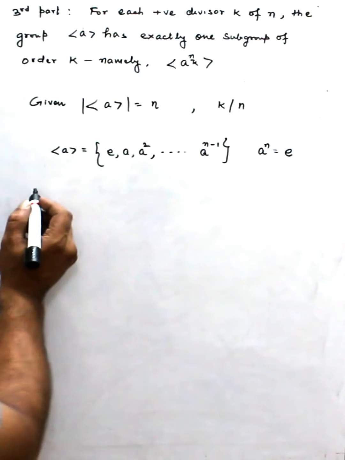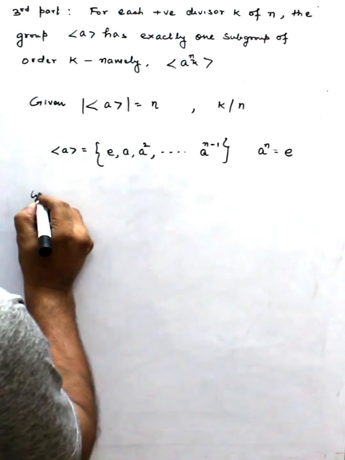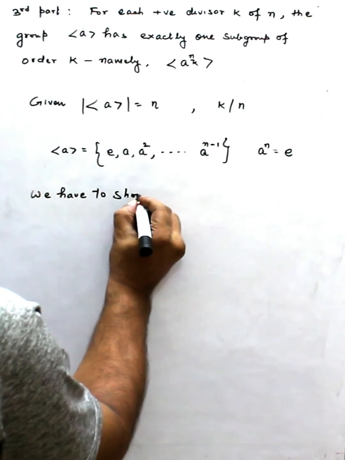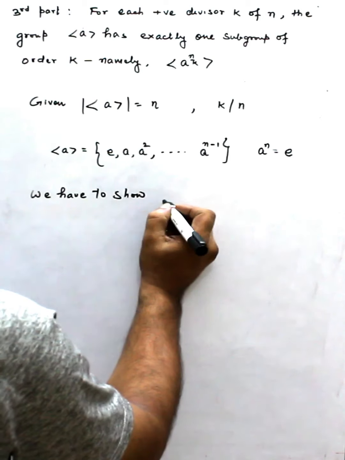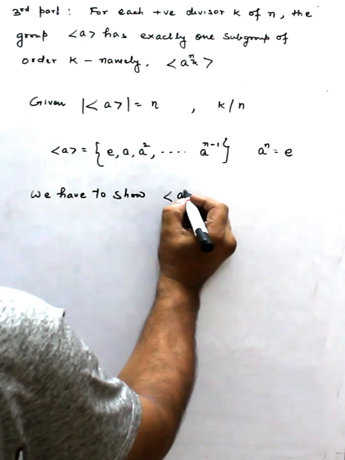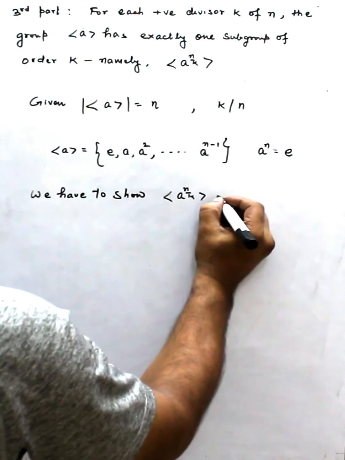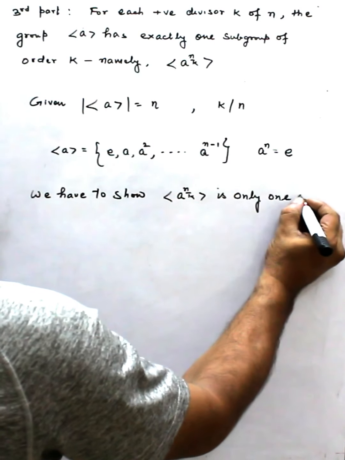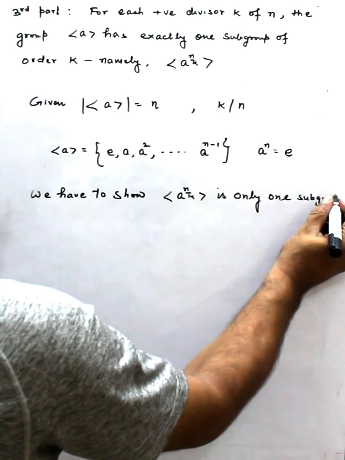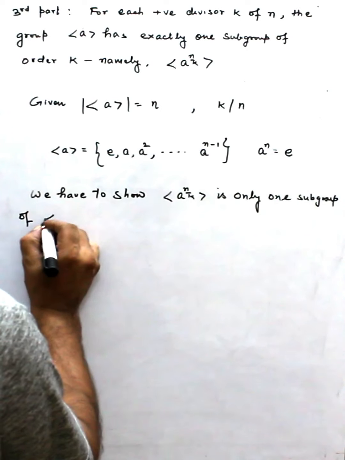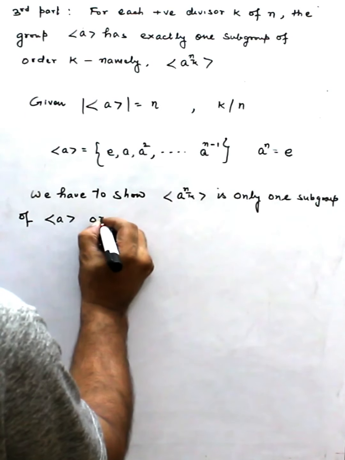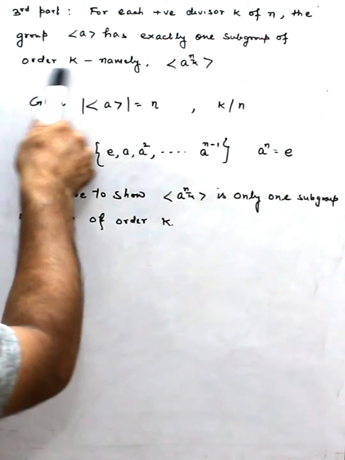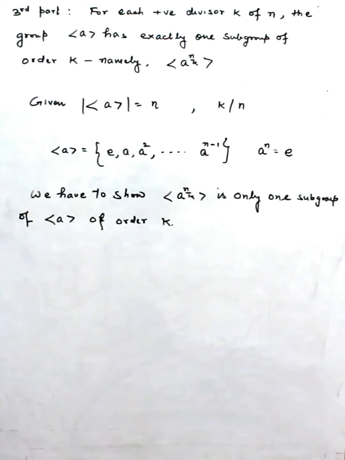Now, we have to show this has exactly one subgroup of order k, right? So we have to show that the group generated by a^(n/k) is the only subgroup of A of order k. This we have to show, right?